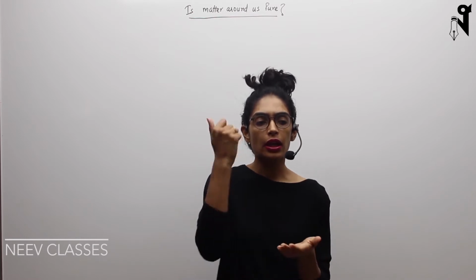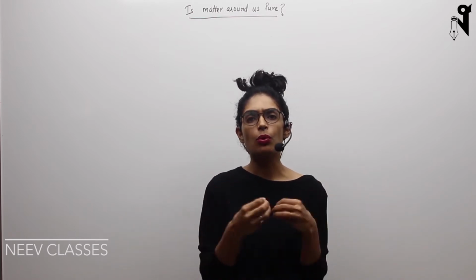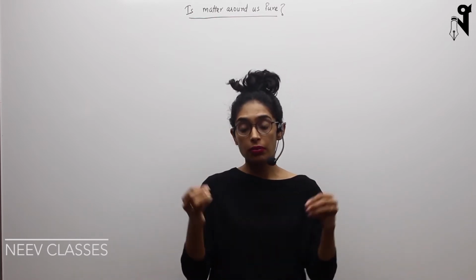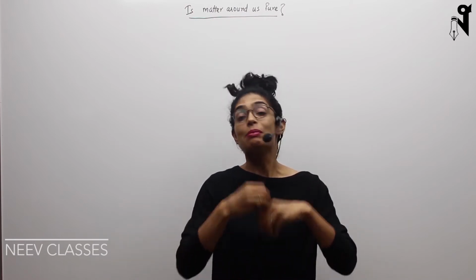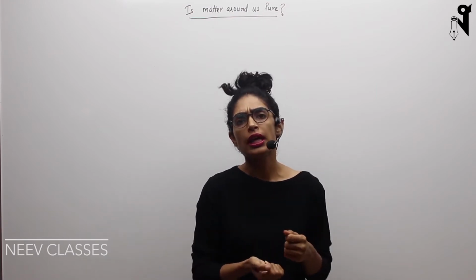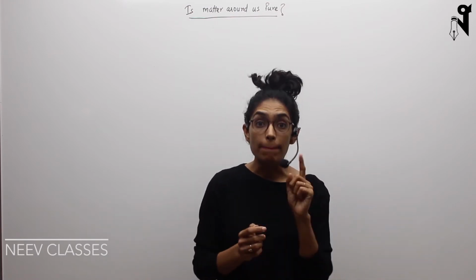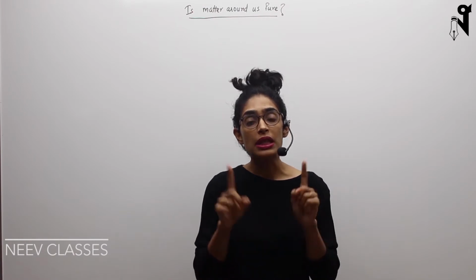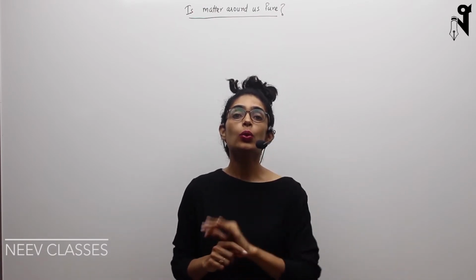So there is a chance that when the crushing is happening, the particles are not broken in a similar fashion but in a random fashion, and hence the particle size varies. But the whole material is still made up of NaCl only.